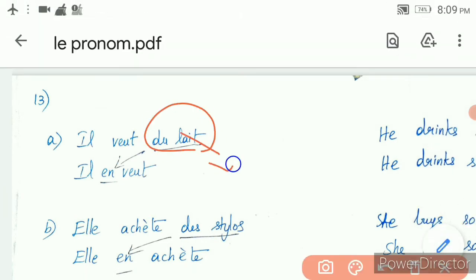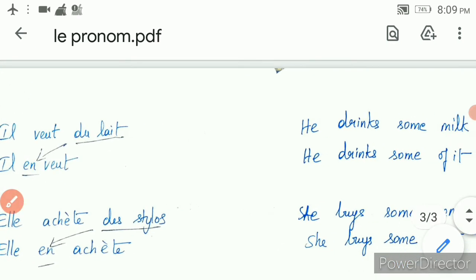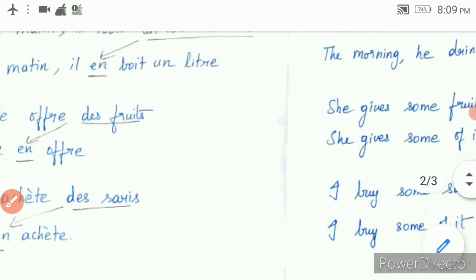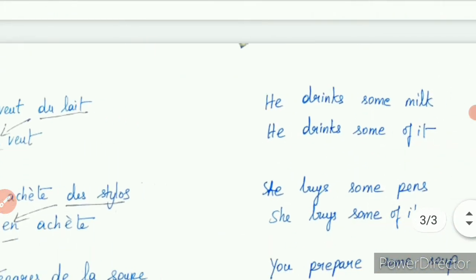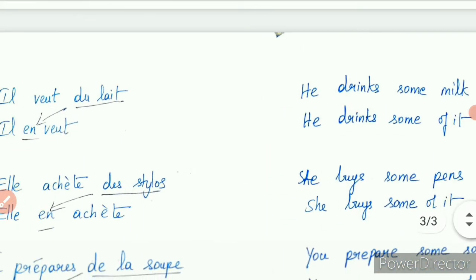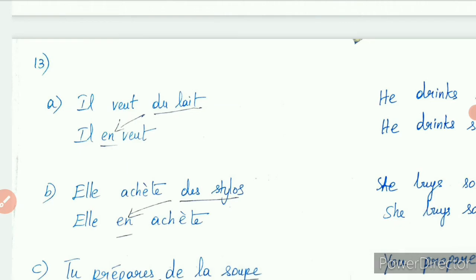Now, elle veut du lait. It is a partitive article, and the verb is veut here. So you are replacing it with en here. The meaning is he drinks some milk. He drinks some of it.